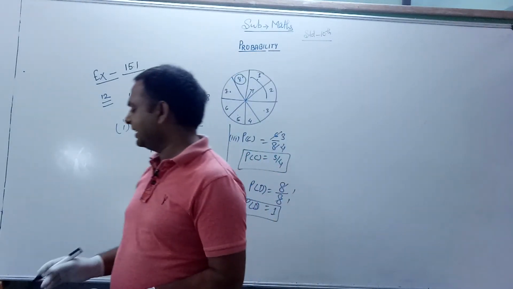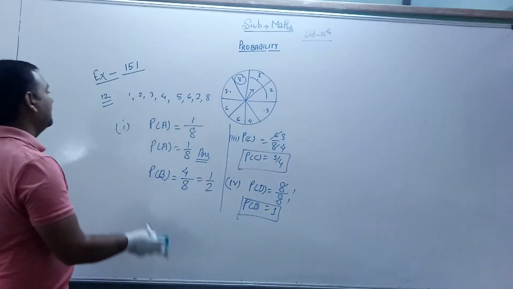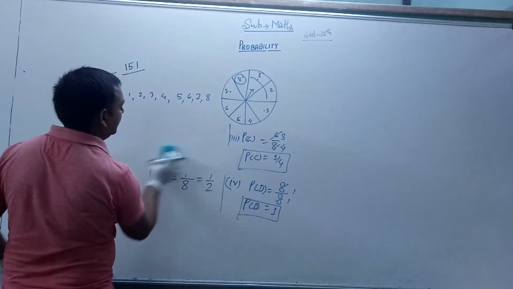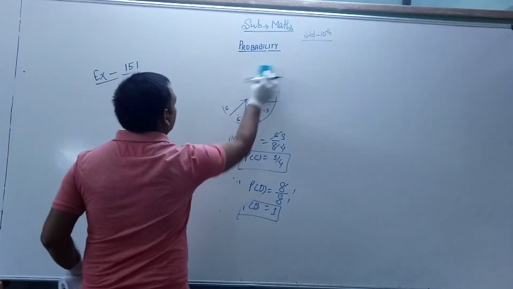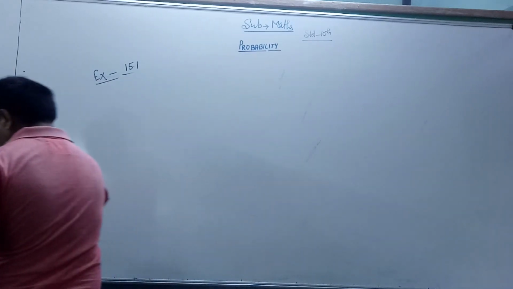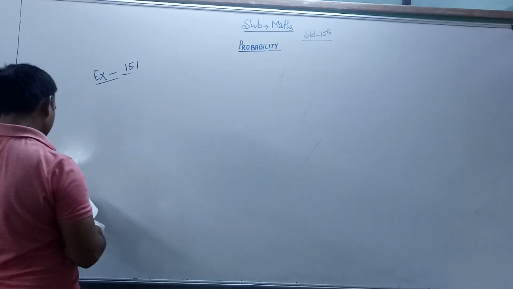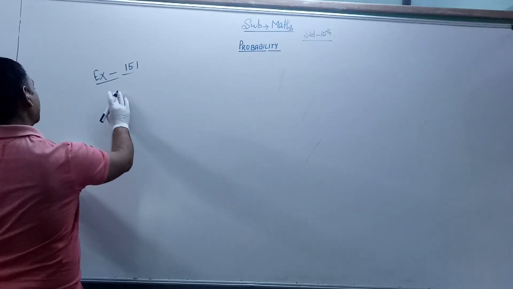Next question related to the dice. We are talking about the dice because it is also an important question. I read the question. Question number 30.